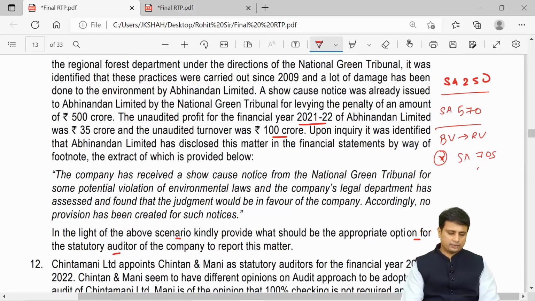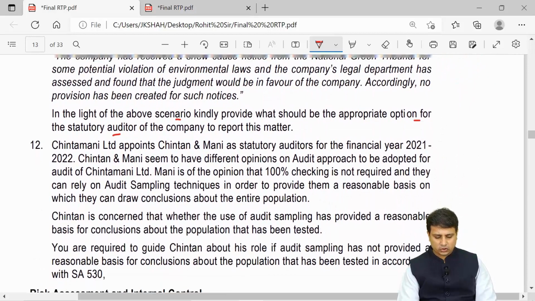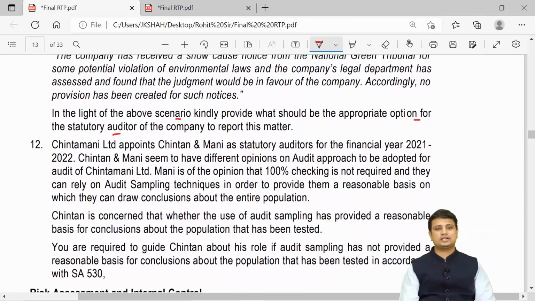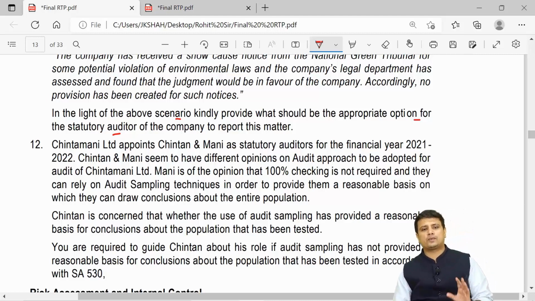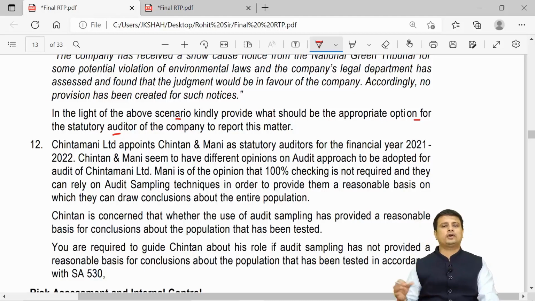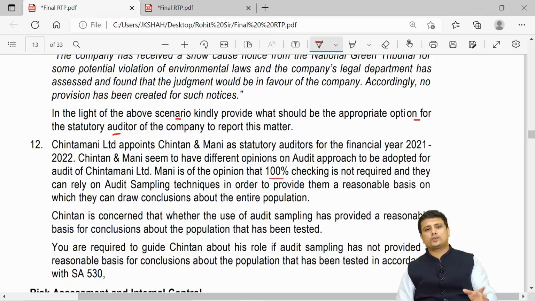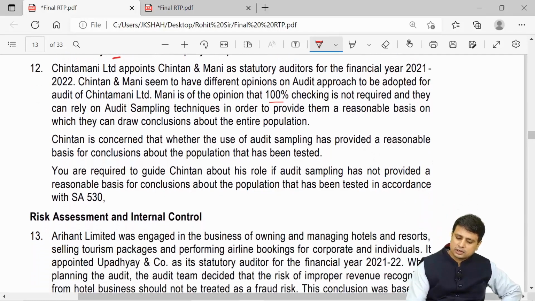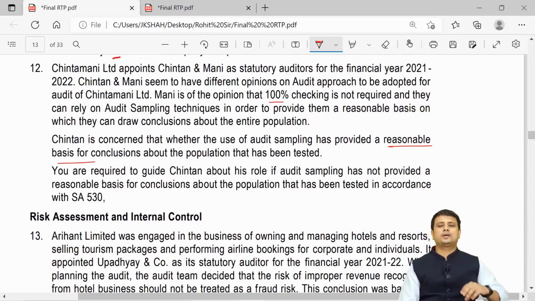So all these things you need to mention in your answer. So this was our question number 11. Question number 12, I am pretty sure everyone can very easily answer this. So in this particular case, what they are saying is Chintamani Limited, Chintan and Mani as the statutory auditors of 21-22. Chintan and Mani seem to have different options of audit approach to be adopted for Chintamani Limited. One is of the opinion that 100% checking is not required and they can rely on sampling techniques in order to provide a reasonable basis. Chintan is concerned whether the use of sampling has provided a reasonable basis for conclusion. You are required to guide Chintan about his role if the audit sampling has not provided a reasonable basis.